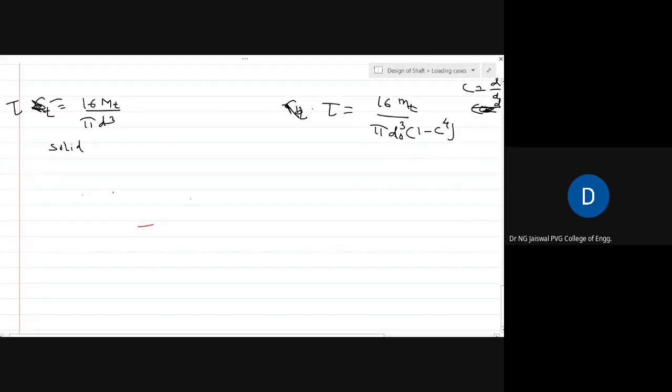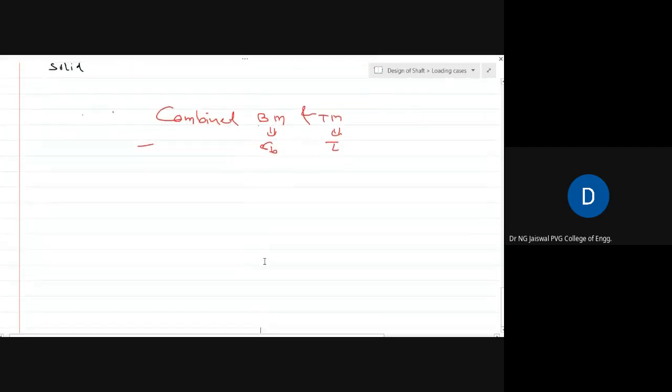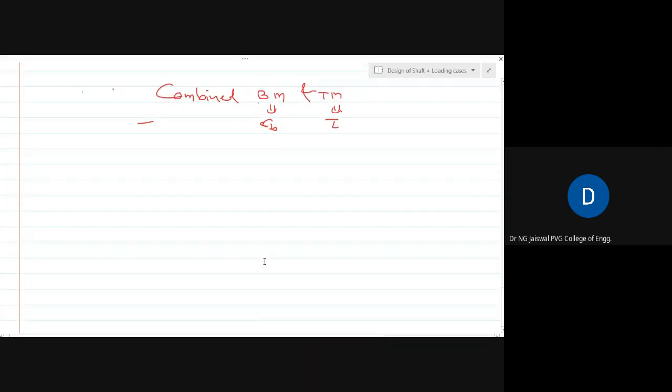This is a very important case. It means there is the existence of sigma b and also the existence of tau. Both are there. Here we will neglect how to find the bending moment and how to find the torsional moment.